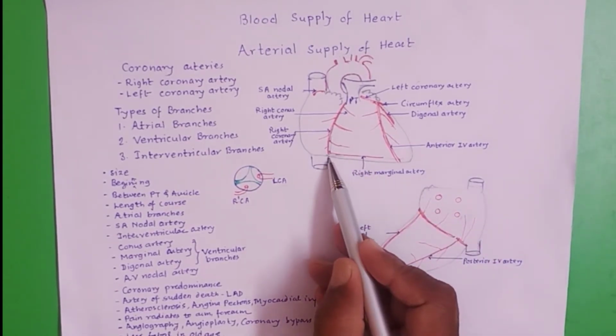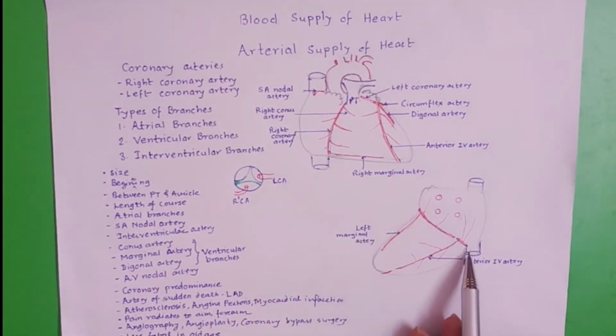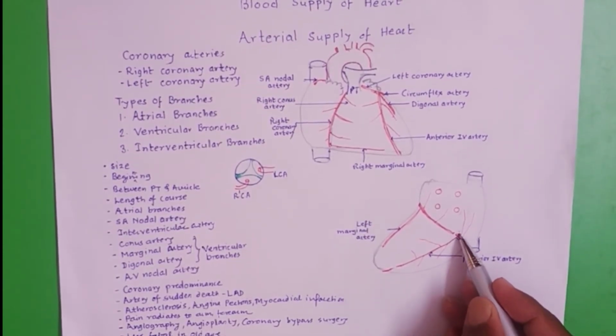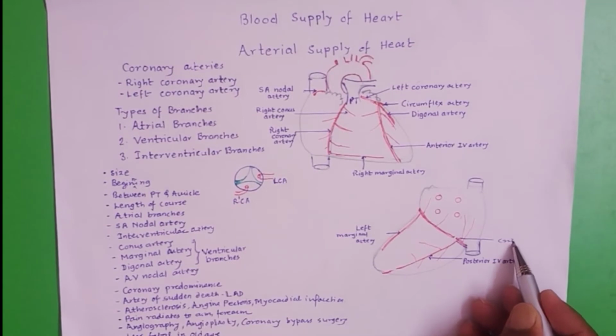It winds around the inferior border of heart, and then it passes in the right posterior part of the coronary sulcus. It reaches up to crux of heart. This point is crux of heart.